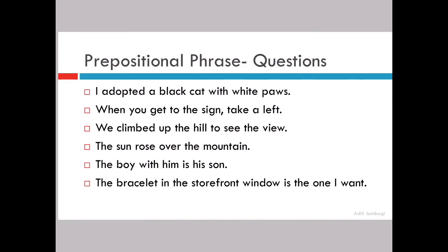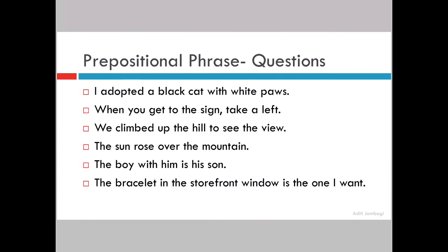Now, let us move on to questions on prepositional phrases. There are 6 questions. If you want, pause the video and do it, or we will do it here right now together. I adopted a black cat with white paws, right? So with white paws. With is your preposition. When you get to the sign, take a left. When you get where? To the sign. So to is your preposition. So to the sign is your prepositional phrase.